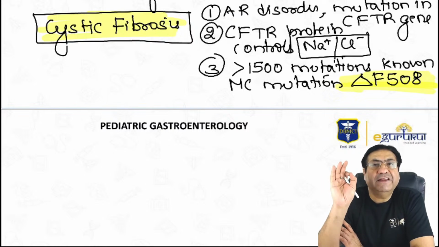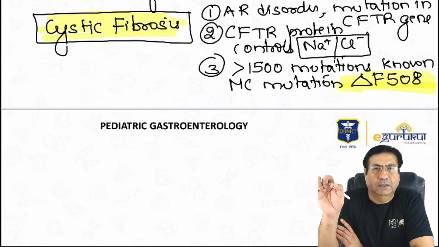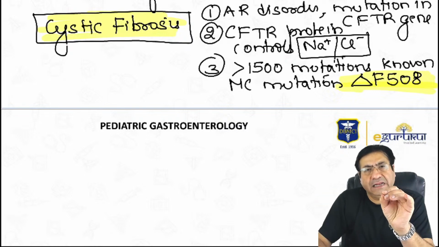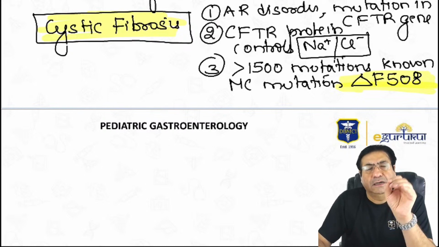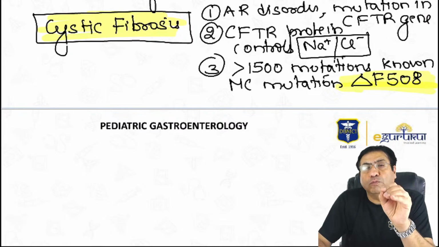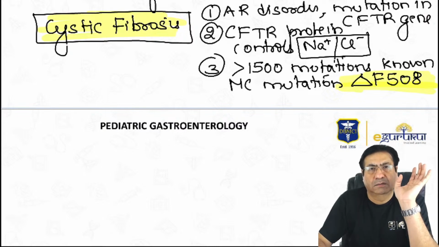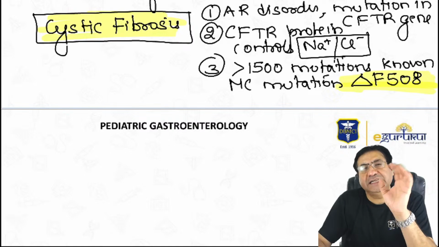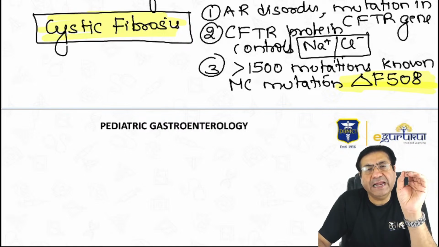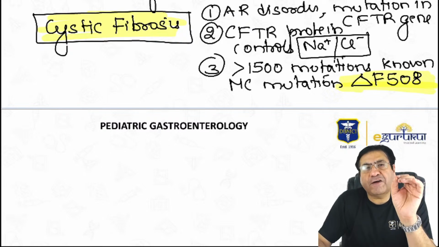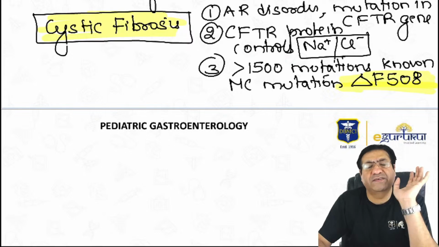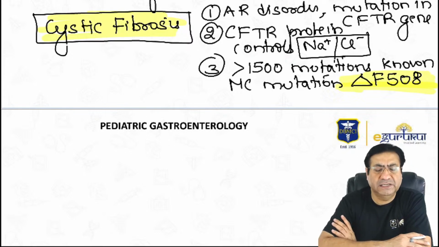F means phenylalanine. So deletion of phenylalanine from position 508 on chromosome 7 is the most common mutation seen in cystic fibrosis.